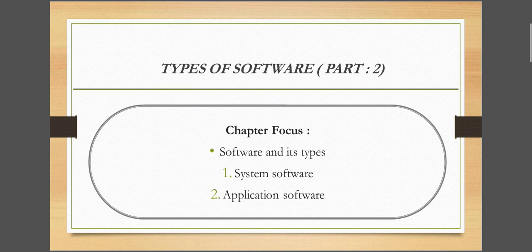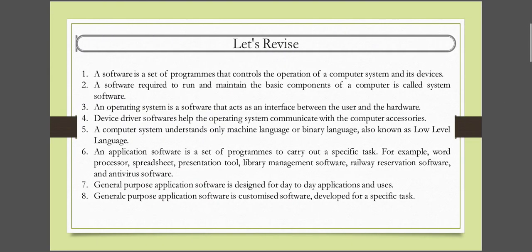Okay, so let's start. Here you can see, let's revise. Before going to the question answer section, we can take a quick review of this chapter. So number one is software. What is software? A software is a set of programs that controls the operation of a computer system and its devices. That means software is a set of programs that controls all the operation of a computer, all the processing done by a computer is controlled by the software.